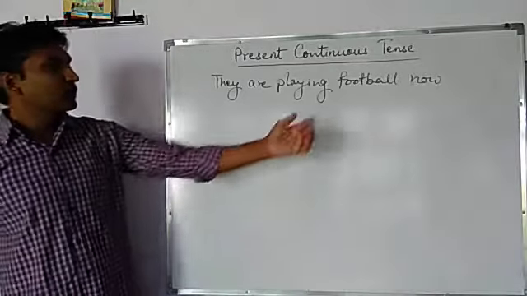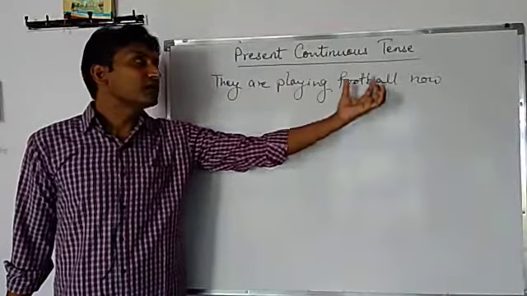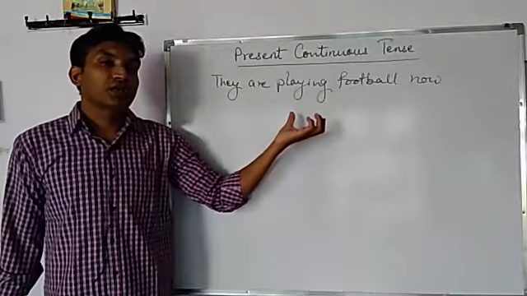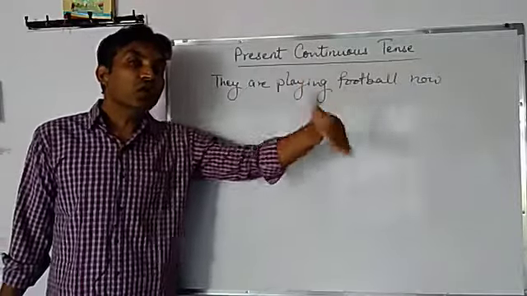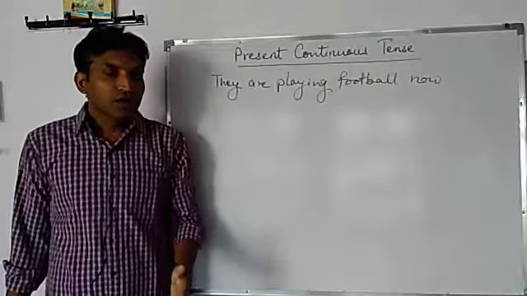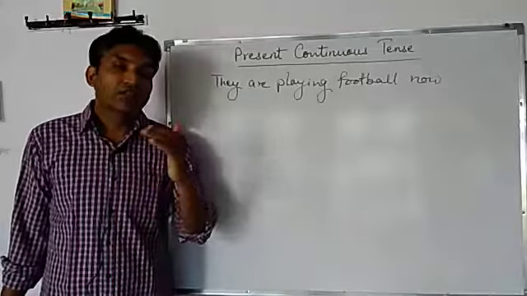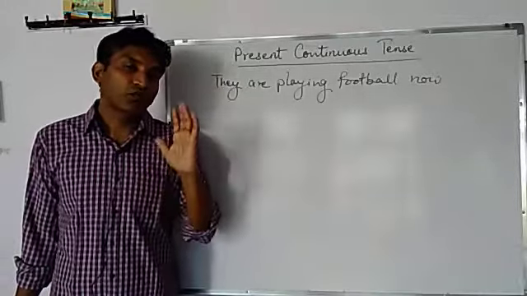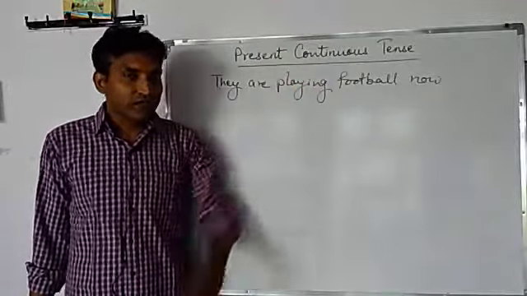It means the action of playing football is taking place at the time of speaking. When we are talking about this action, it is actually going on. Okay? So it shows an action, an event that is happening at the time of speaking. And this is known as present continuous tense.